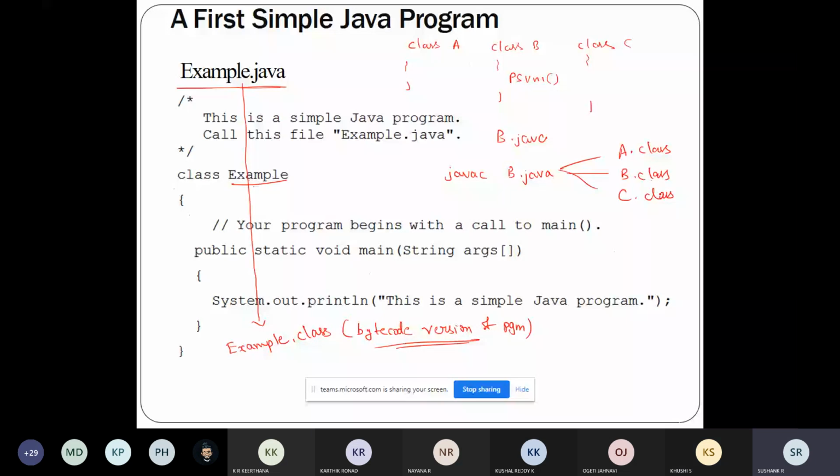For example here, this class example contained only one class. So when I compile example.java, it will produce only one class file called example.class.